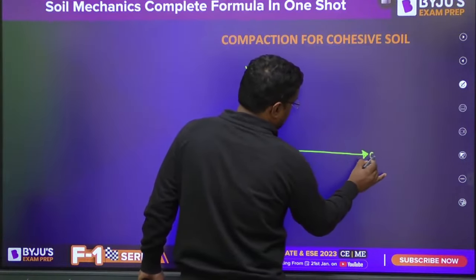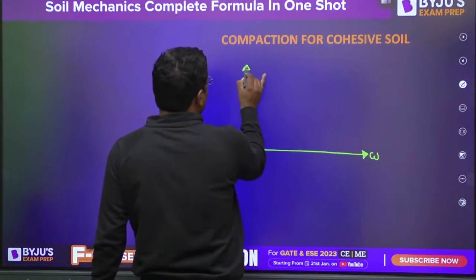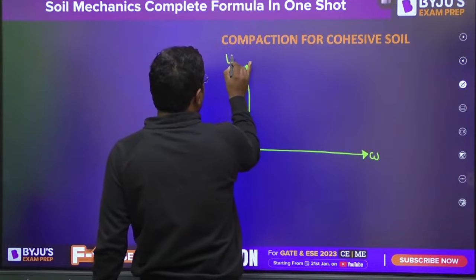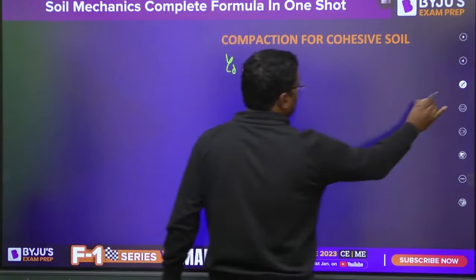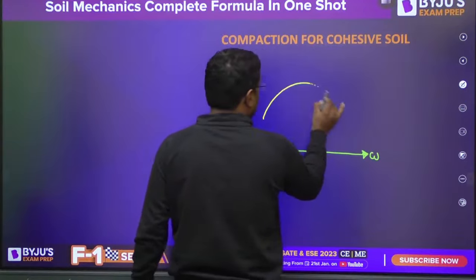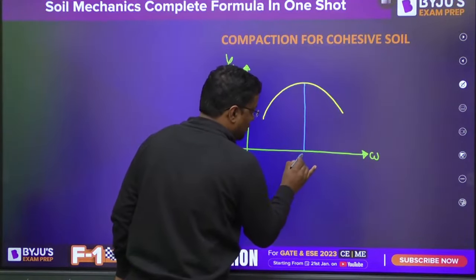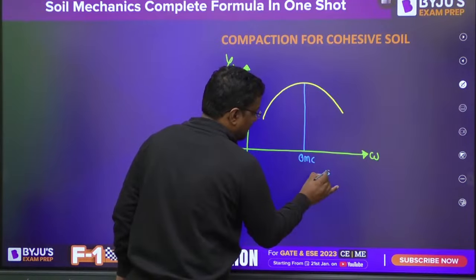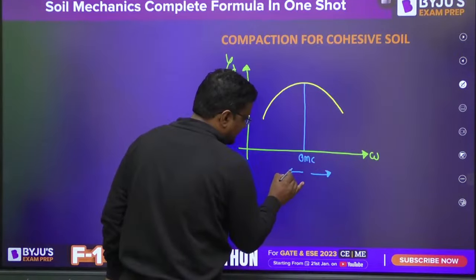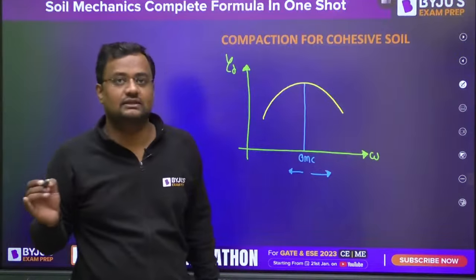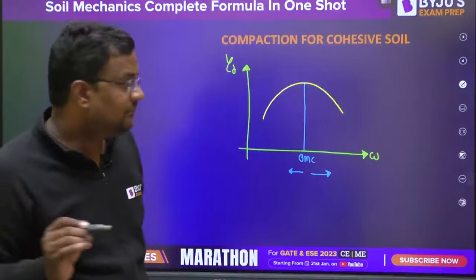Compaction for cohesive soil: if suppose this is the water content, compactive effort is represented in terms of dry unit weight. It will be something like this. Here it is optimum moisture content. It is wet of optimum, it is dry side of optimum. Now, why is this graph like this? Let me tell you guys.